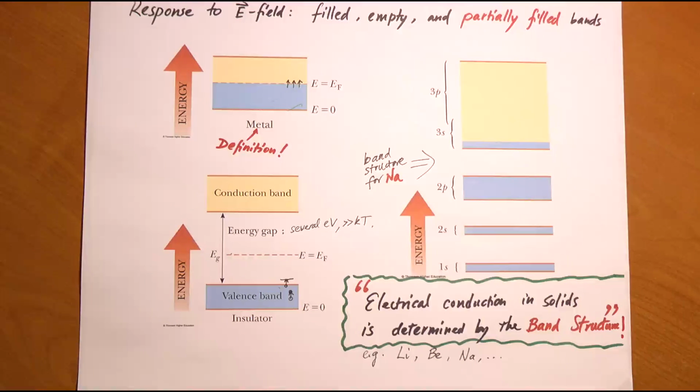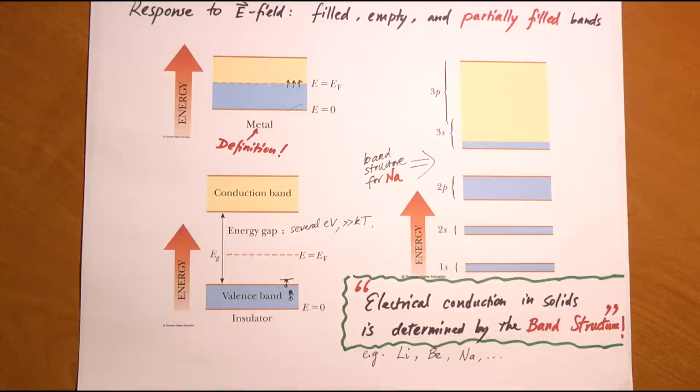In chemistry, we define metal in terms of electron affinity and so on. But in solid-state physics, here's how we define a metal. A metal is an elemental form of substance such that the Fermi energy intercepts at least one band. Sounds funny, but actually this is a scientific definition. It tells us why metals can conduct electricity.